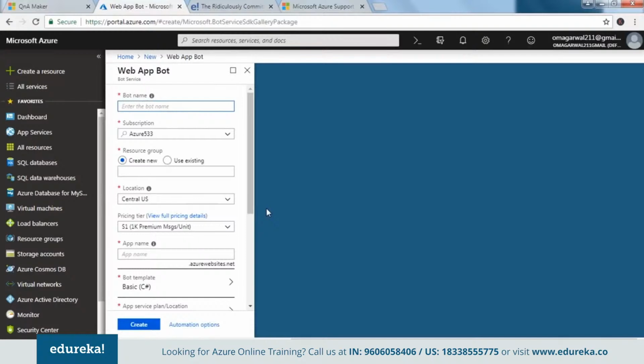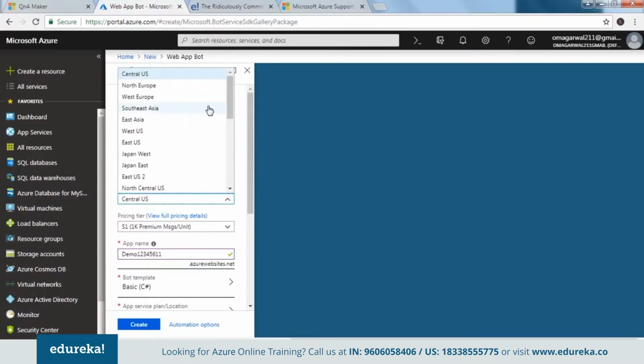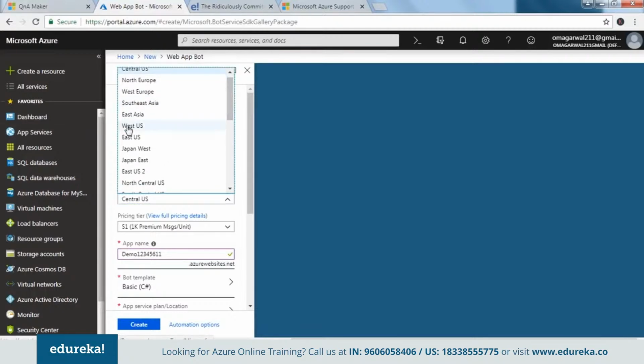There you go. So let's create something called demo 1234561. Again, subscription is Azure 533. It has created a resource group, central. No, I want West US.